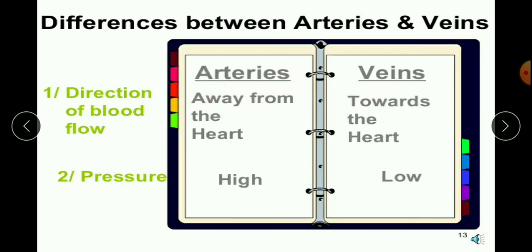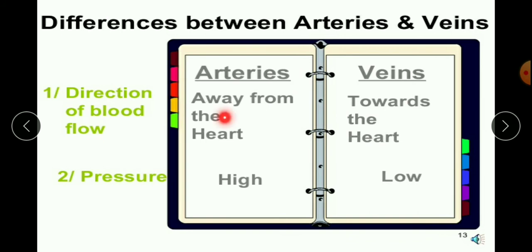Now what are the other differences? Arteries carry pure blood, as I told you, that is why they take the blood from the heart. See here, the direction of blood flow is away from the heart in arteries, and towards the heart in veins. This we will learn when you learn about the heart. The next topic is the heart, you will come to know.